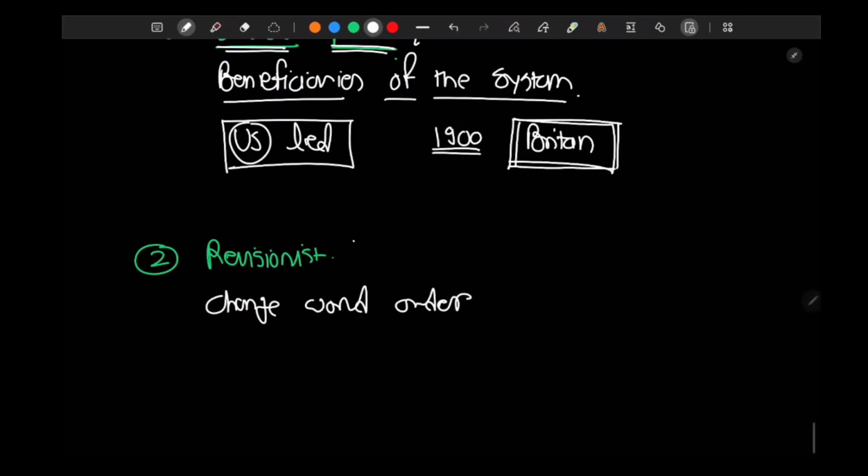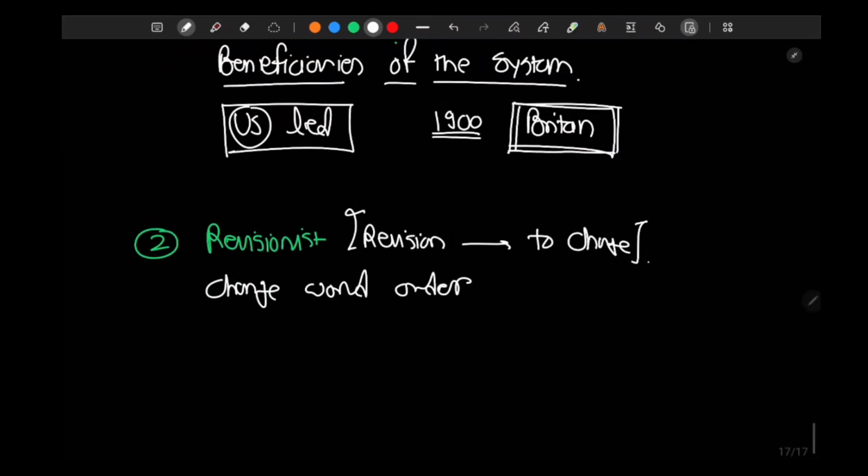Revisionist is basically what revision means: to change. Revisionist means the people who want to change the world order.